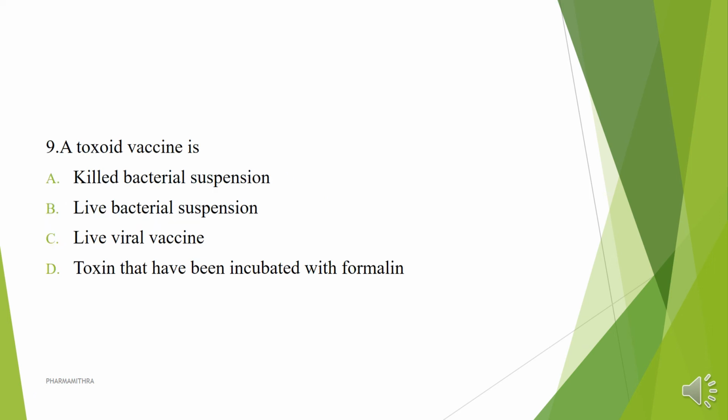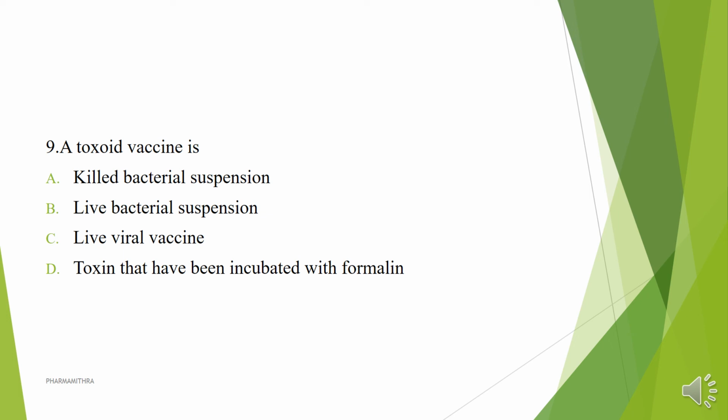The ninth question is again from microbiology. A toxoid vaccine is: a killed bacteria suspension, a live bacteria suspension, a live viral vaccine, or a toxin that has been incubated with formalin. You may get confused because a vaccine may be, as we already studied, a bacterial suspension, virus suspension, etc. Vaccines are available in live, killed, and attenuated forms.